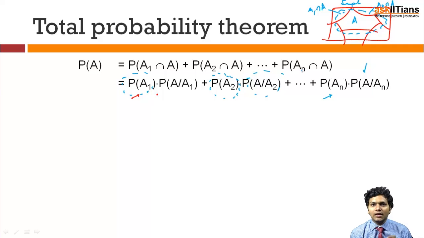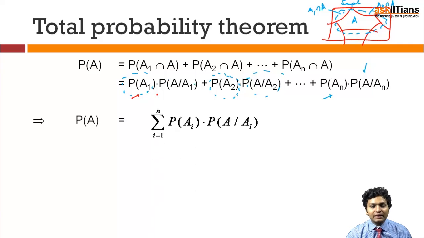If any event A is happening out of a certain sample space, then the total probability of that event is found by the total probability theorem. So in totality we sum up the probability of event A, which can be written as the summation of probability of Ai into probability of A given that Ai has occurred. And Ai is nothing but the ith partition in the sample space.